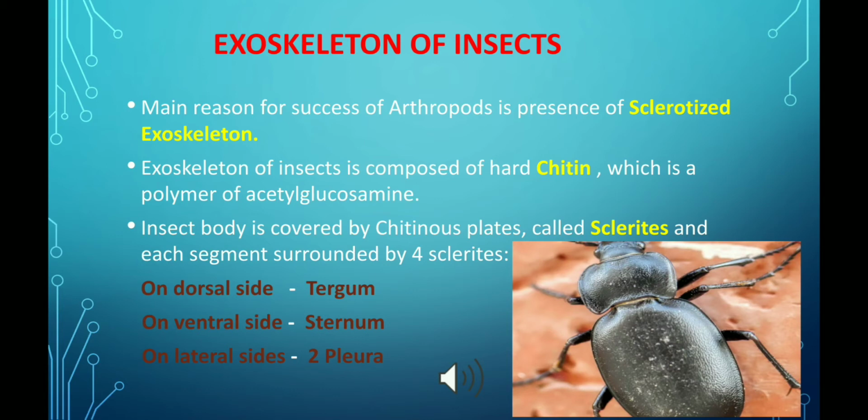The sclerite found on the dorsal side of insect body is called tergum, and the sclerite found on the ventral side is called the sternum, whereas the sclerites present on the lateral side of insect body are termed as pleura.